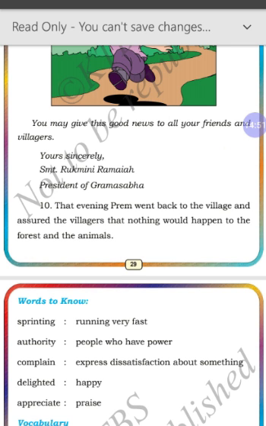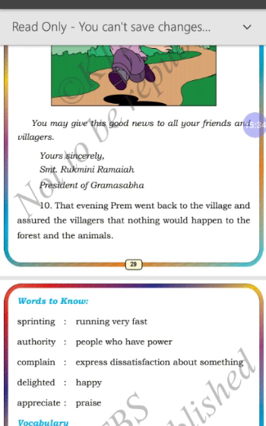What was the complaint about? The complaint was about cutting down of the forest and destroying the trees over there. Next question. Who signed the complaint? The complaint was signed by Prem, his friends, his parents, his villagers, and nearby villagers even. What did the president of Gram Sabha write back to Prem? The president of Gram Sabha wrote back to Prem saying that his request is considered and no forest will be cut down in future. So, these were the question and answers part.